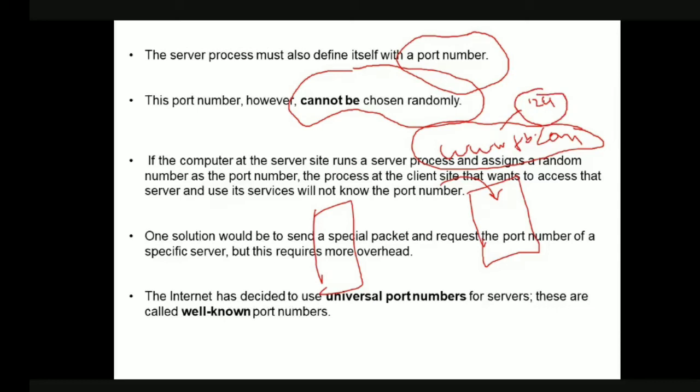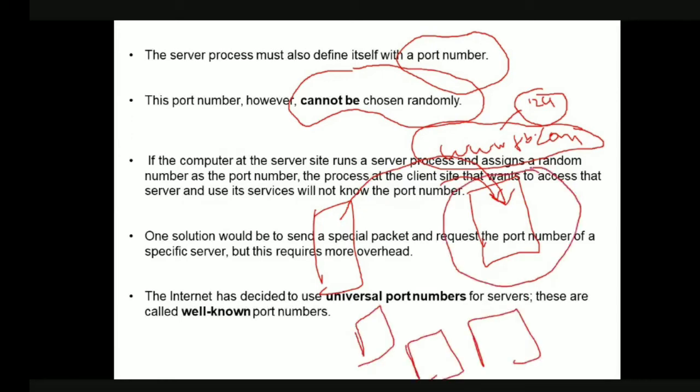Okay, now what happens, this is not the only client which communicates with this Facebook process, right? There are lakhs and millions of clients which wanted to communicate with this particular Facebook server. Okay, so for each and every request, if the server process is changing its port number, obviously what this client should do now, it has to advertise this port number.